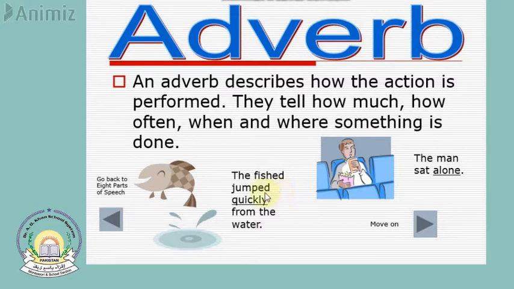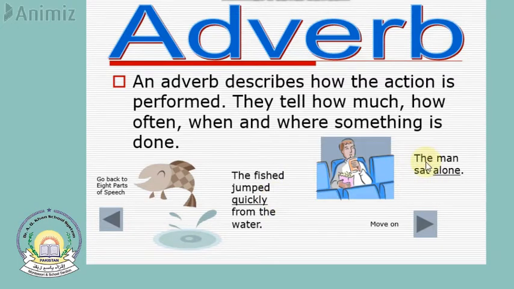So how did the fish jump? It answers the question how. It jumped quickly. So it is telling us more about the verb. The verb is jumped, and quickly is telling us more about jumped. How did the fish jump? It jumped quickly from the water.